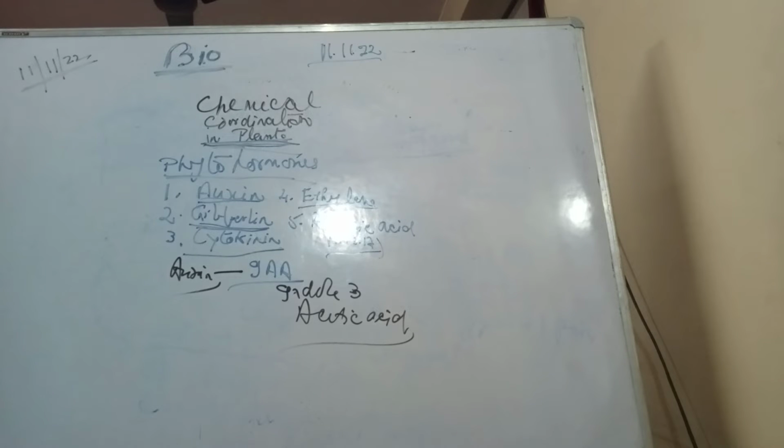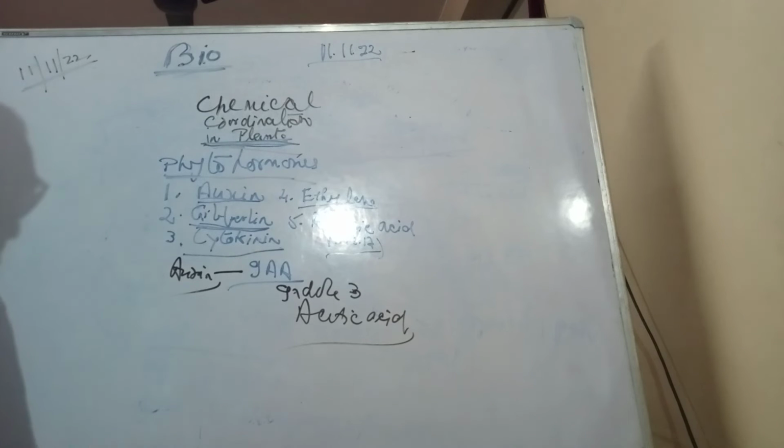It also helps growth by cell elongation at the tip of the root and shoot, and it also delays aging of the leaves. So these are the important functions of auxin. It also helps in formation of fruits without fertilization, and those fruits are called parthenocarpic fruits. This is because of auxin.